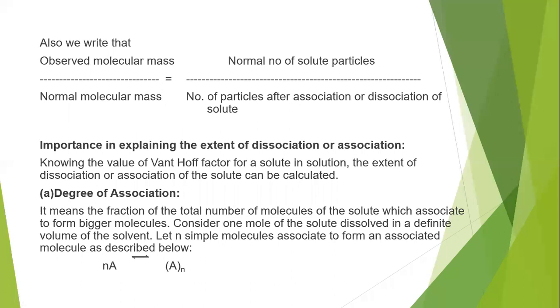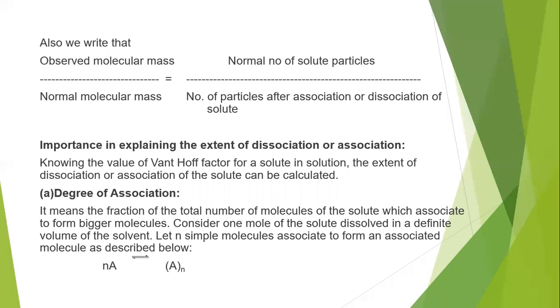Also, we can write it as observed molecular mass by normal molecular mass equal to the normal number of solute particles by the number of particles after association or dissociation of a solute. We can use this for the calculation of the number of particles, or the i value, the Van 't Hoff factor, for the association or dissociation of a molecule in general.